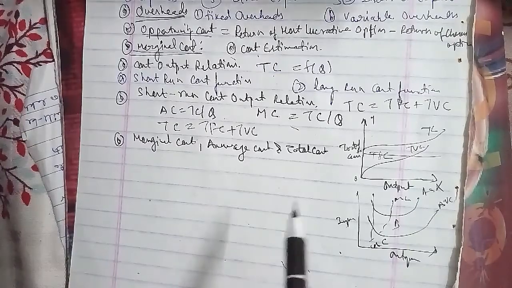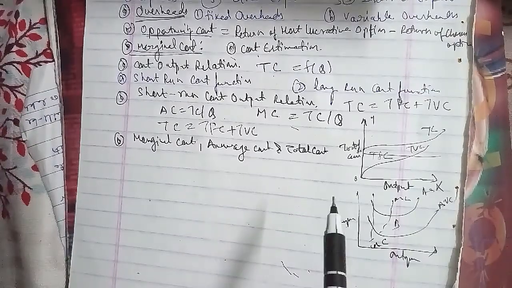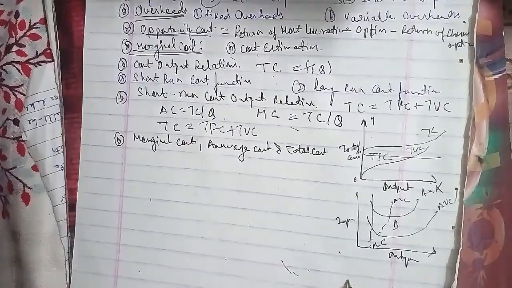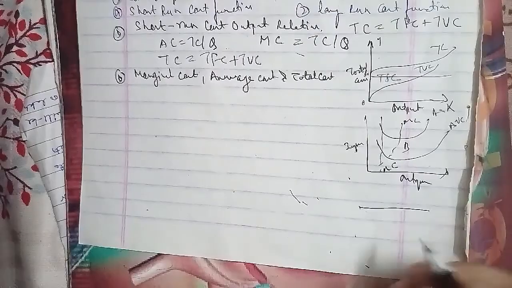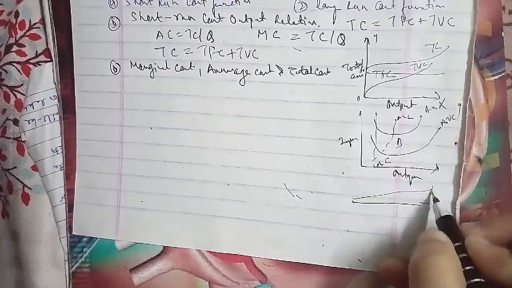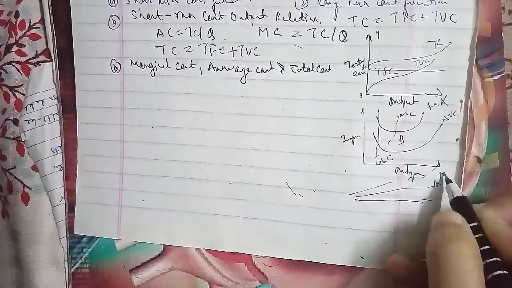Here the ray from the origin is also the tangent to the corresponding point of the total variable cost curve, and the relationship between average cost and marginal cost can also be shown with the help of a simple diagram that we have shown here.